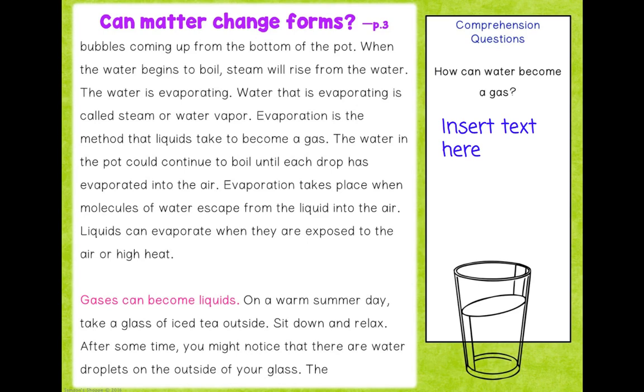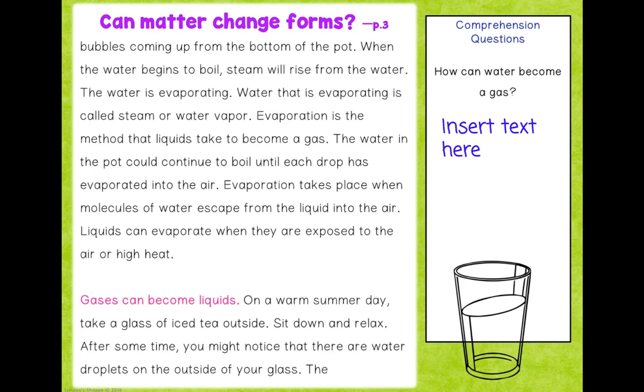Evaporation is the method that liquids take to become a gas. The water in the pot could continue to boil until each drop has evaporated into the air. Evaporation takes place when molecules of water escape from the liquid into the air. Liquids can evaporate when they are exposed to the air or high heat.